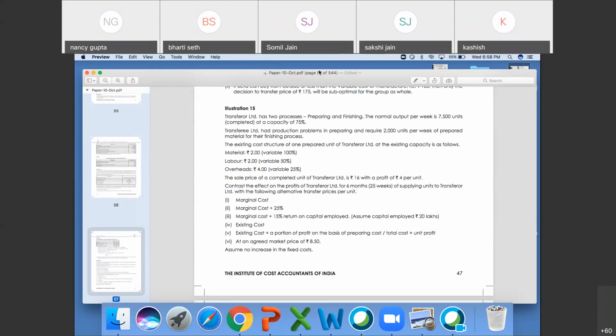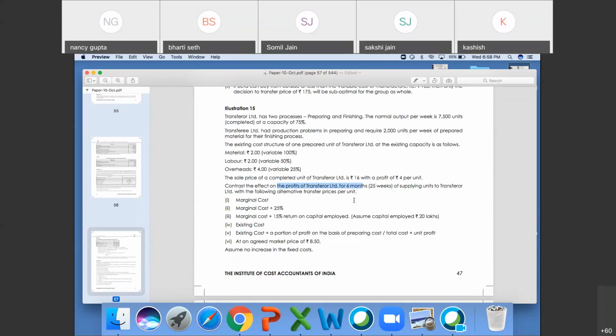Great, thank you for this help, I say. Yes, existing marginal cost plus 15% return on capital employed, that is 20 lakh into 15%, 3 lakh. And here it is given the effect of the profit of the transferor limited for 6 months. So 3 lakh divided by 6 months, 6 divided by 12, that will be 20 lakh, 15% return.